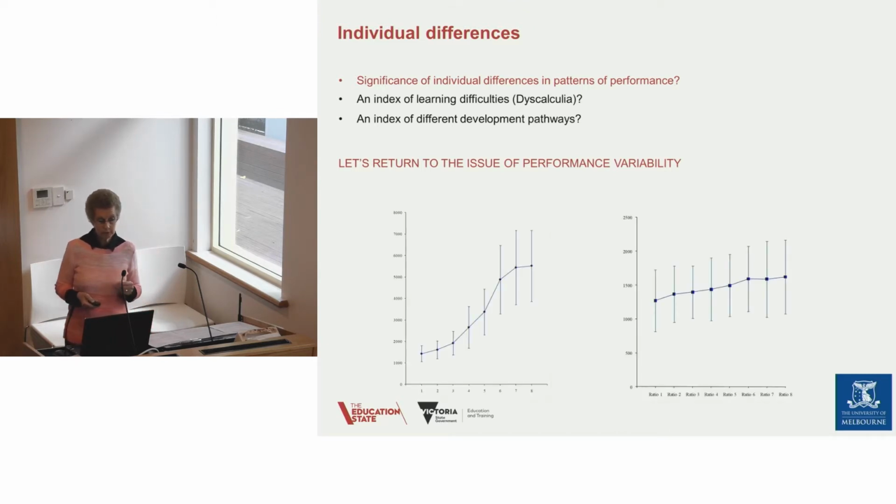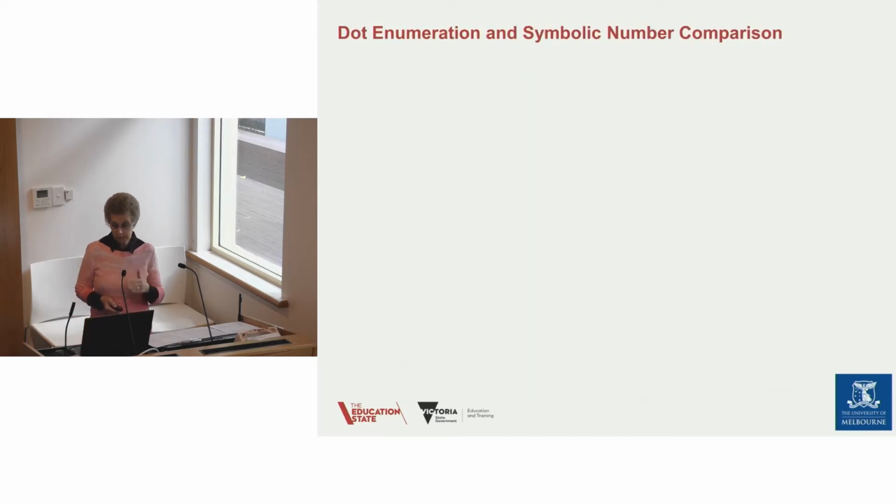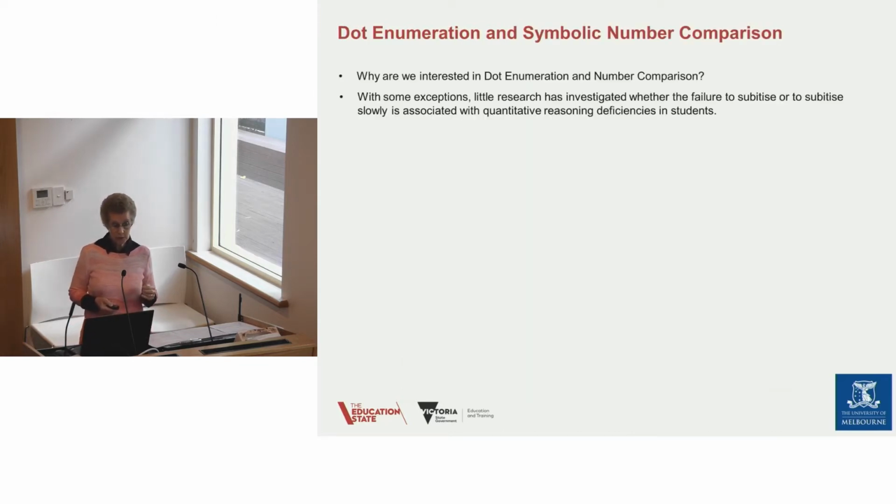So let's briefly return to this issue of performance variability, and those are the two graphs for dot enumeration and symbolic number comparison. What we're interested in is whether or not that variability is showing systematically different groups. So for instance, is there a group that's at the bottom of that range all the way, so the fastest? And is there another group that's at the top, the slowest? Or is it that in fact it's just randomly distributed and variability doesn't have any systematicity at all? And similarly with number comparison. So why are we interested in dot enumeration and number comparison though?